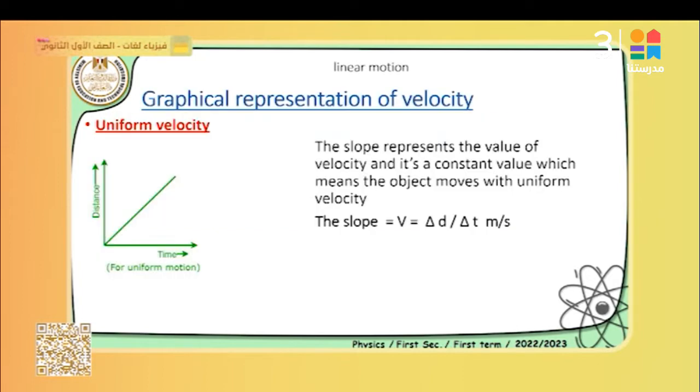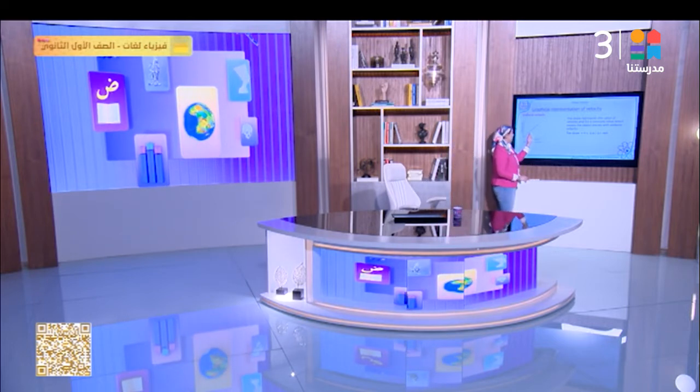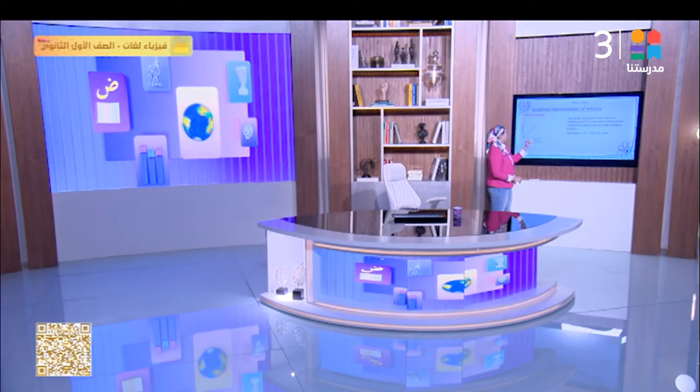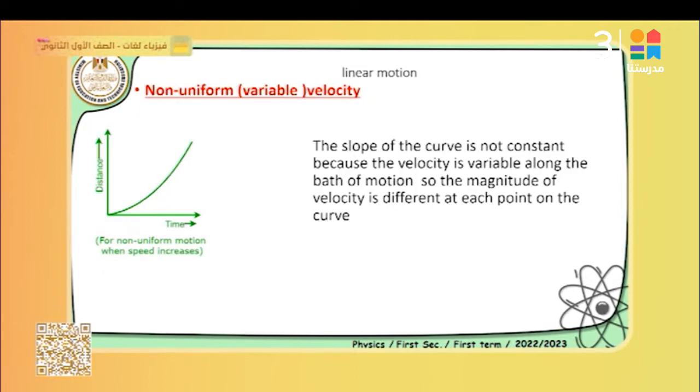When we represent the graph between displacement and time for uniform velocity, as we mentioned before, we get a straight line. You get a straight line when we represent the relation between distance or displacement with time. It's a straight line, which means the slope is a constant value, which represents the value of the velocity of motion.